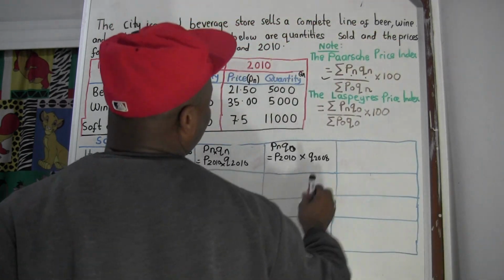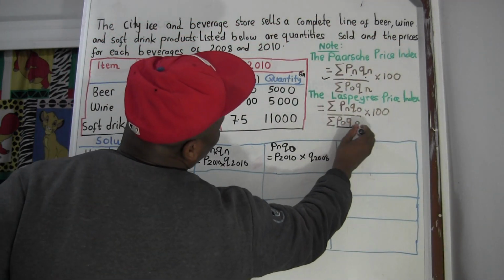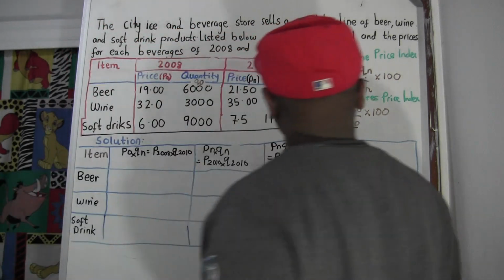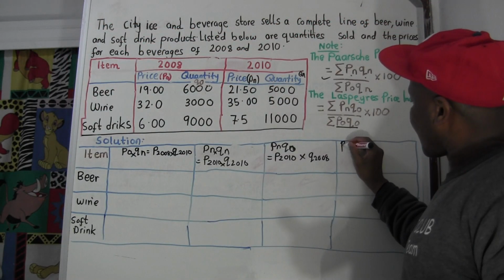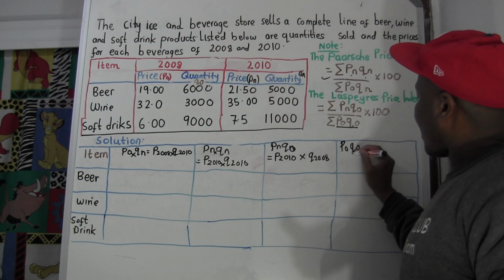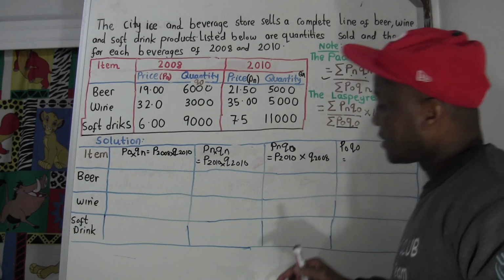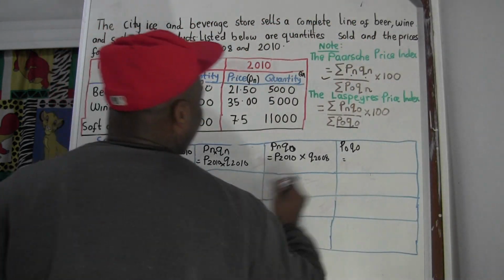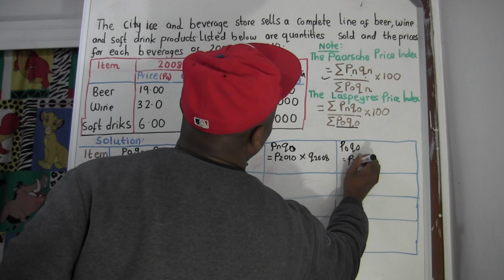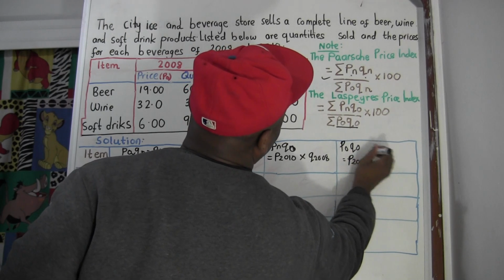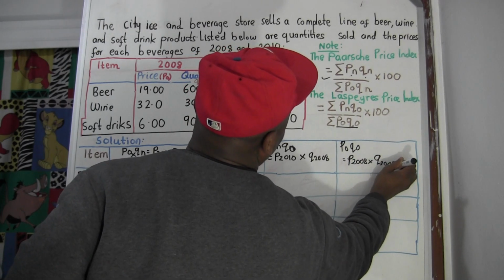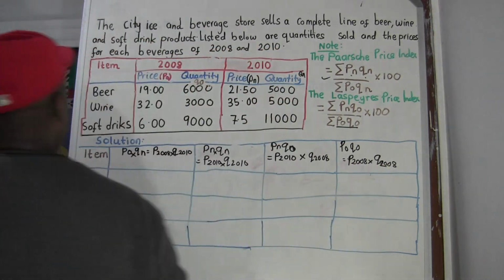Now we go for the last one. If I want to use the formulas, I have to get this P0, Q0. What is P0? Price of 2008, times quantity of 2008. Okay, now let's work it out.